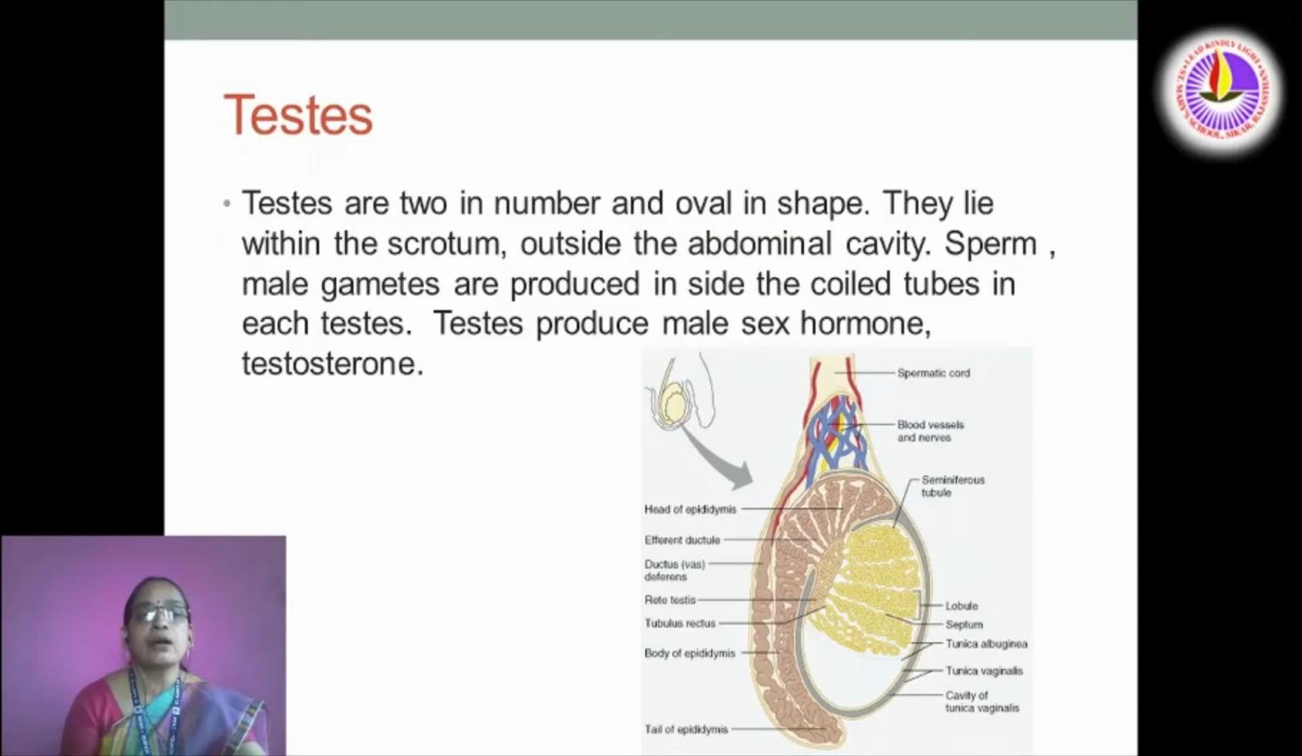Let us study now testes. In human male, testes are 2 in number and oval in shape. They lie within the scrotum outside the abdominal cavity. Sperm, the male gametes, are produced inside the coiled tubes in each testis. Testes produce the male sex hormone testosterone. Here you can see the structure of the testis.